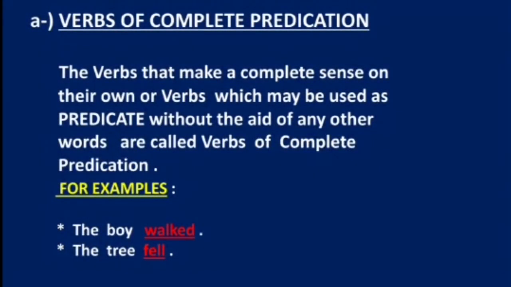The verbs that make a complete sense on their own, or verbs which may be used as predicate without the aid of any other words, are called the verbs of complete predication. See the examples. The boy walked, the tree fell.